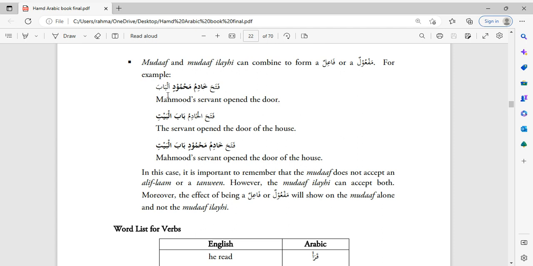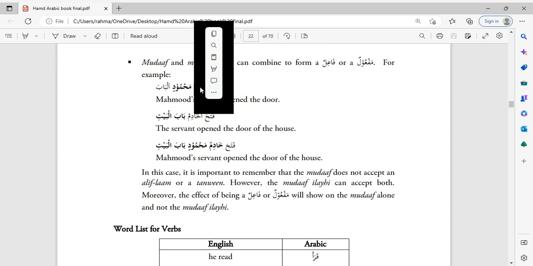Mahmud's servant opened the door. Mahmud is not the one opening the door. Mahmud is not the fa'il. It's the servant who's the fa'il. Okay, so we have to look at the servant. That's our main focus. The servant is the one doing the action.